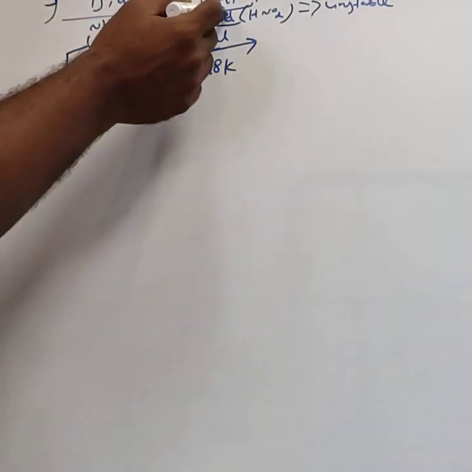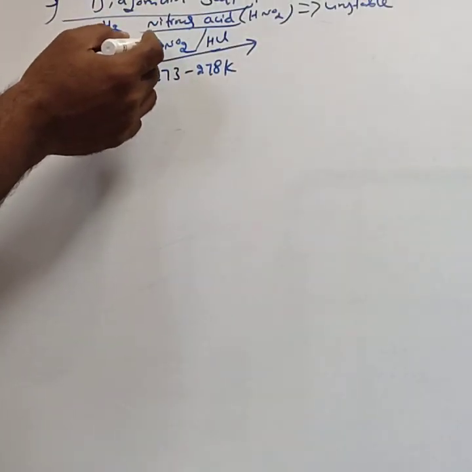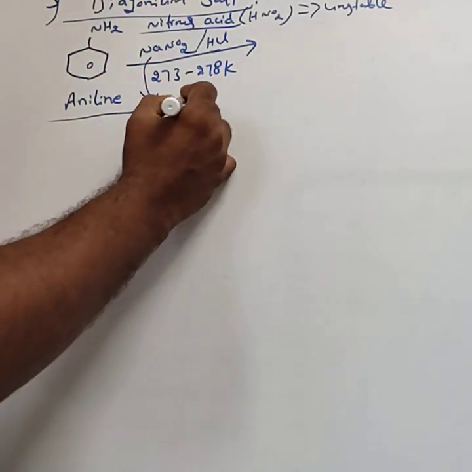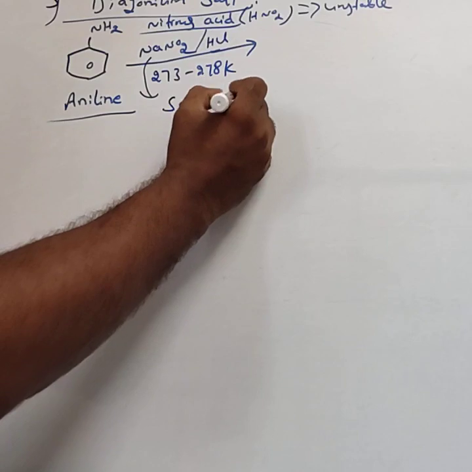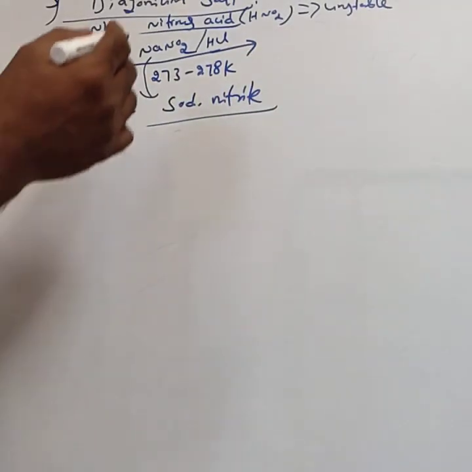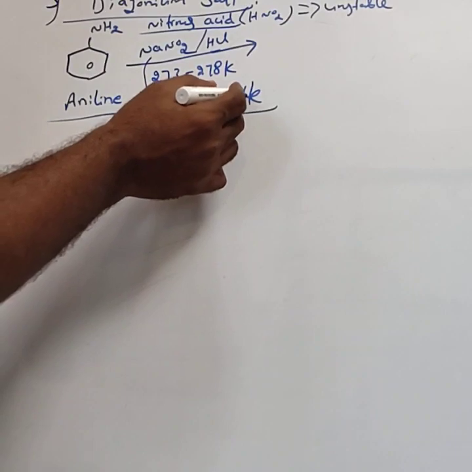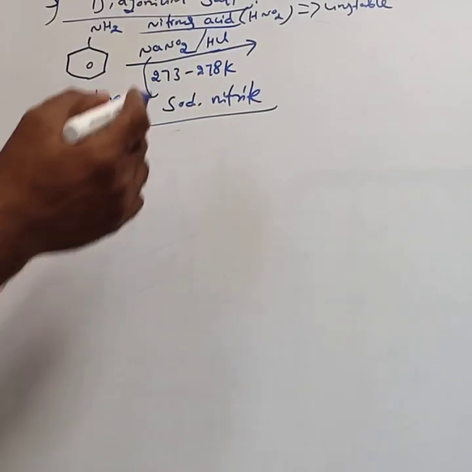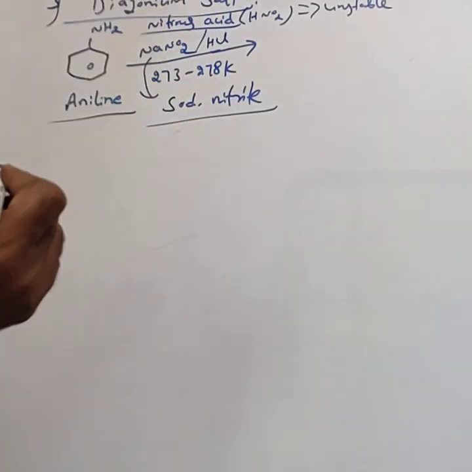NaNO2 means sodium nitrite; nitrate, with ATE, means NaNO3.